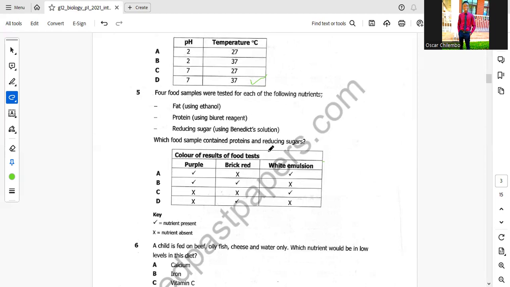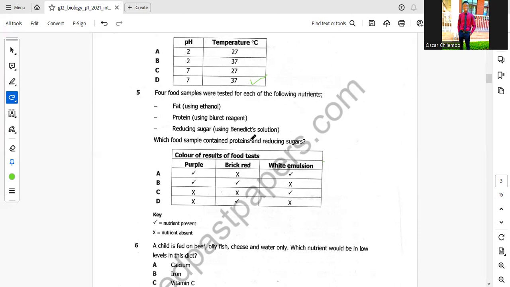They have given us the color of the results of the food samples. So they want to know which test is correct for protein and reducing sugar. We know that purple color indicates protein, and for reducing sugar it's brick red.